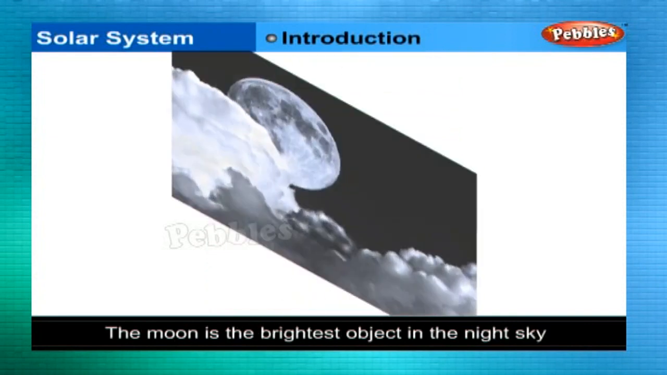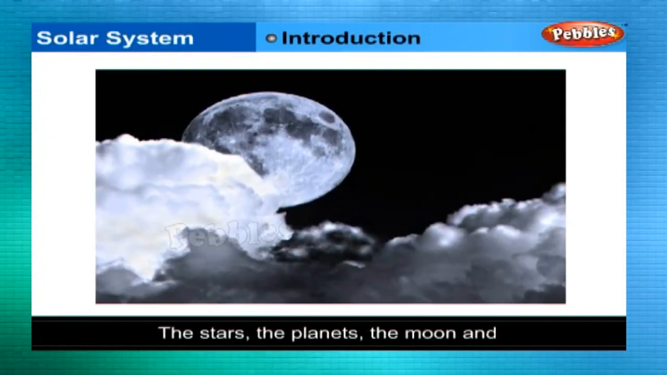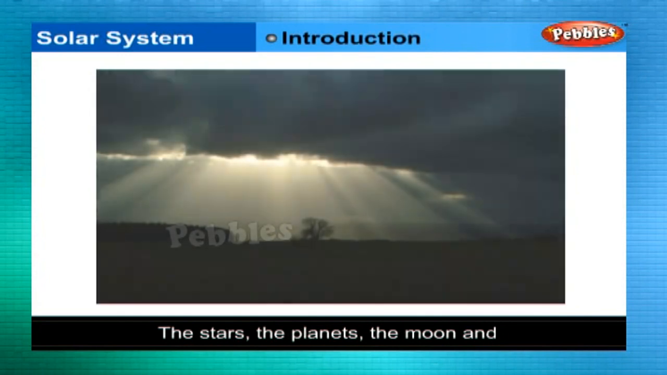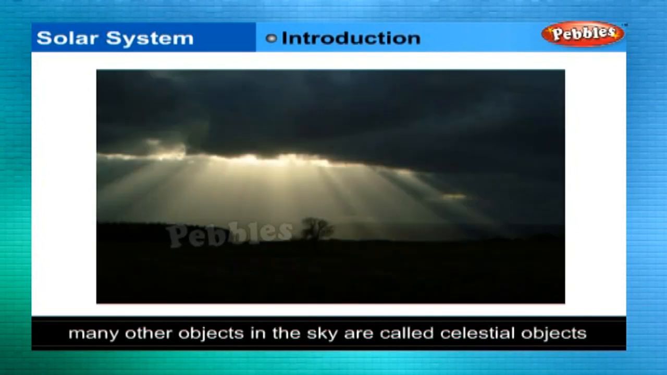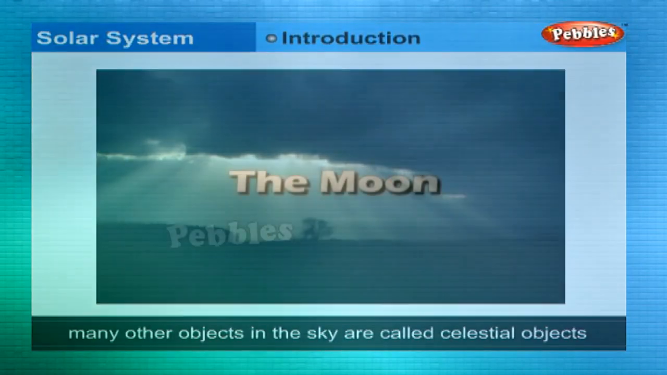The moon is the brightest object in the night sky. The stars, the planets, the moon, and many other objects in the sky are called celestial objects. The moon.